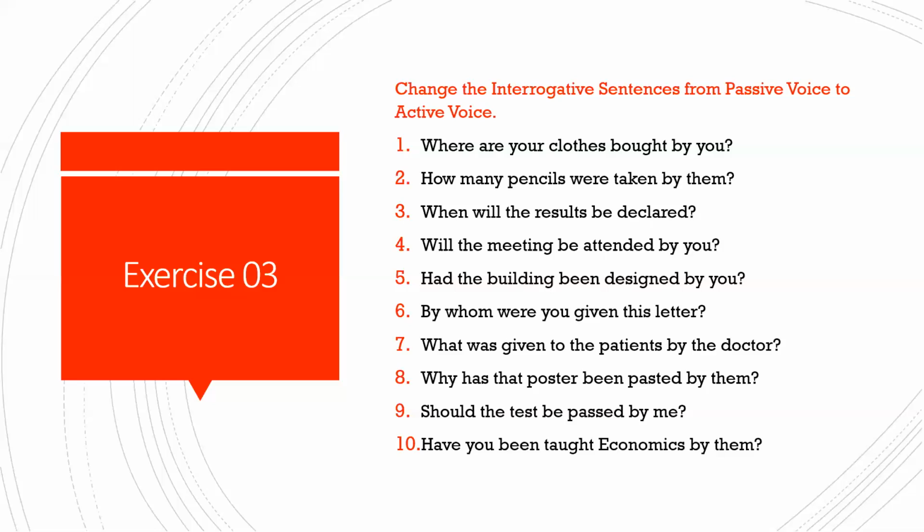So once again, let's quickly recap what we have done today. You have learned transformation of interrogative sentences from active to passive. So you have learned all those WH words. When you're transforming from active to passive, all the WH words like what, when, where, why, whose remain the same. Only who changes. Who changes to by whom in the passive voice. And whatever you have done in affirmative sentences, the same rule applies here also.